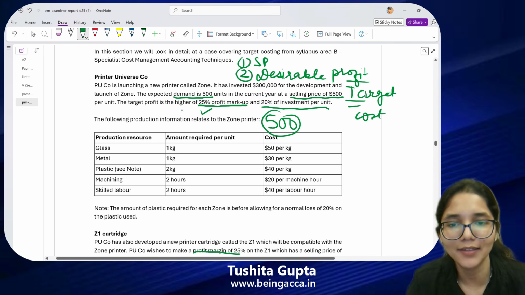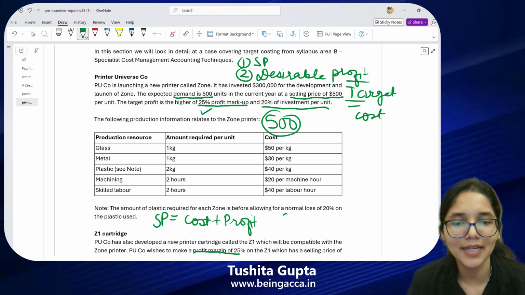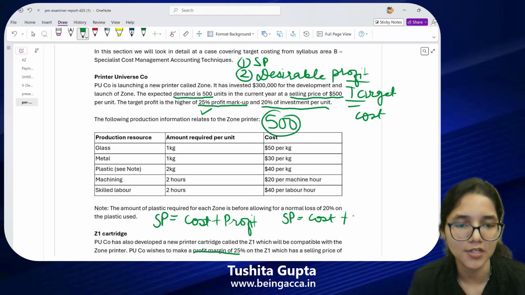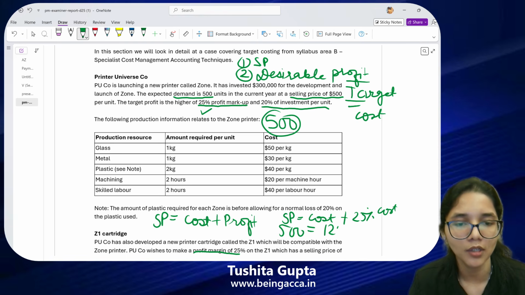So how will I find it out over here? I know that my selling price is nothing but the total of my cost plus the profit. This is the equation I have studied. So my selling price should be equal to cost, and what should I replace profit with? I can say profit is 25% of my cost. So plus 25% of my cost. Now I am given 500, that is the selling price, which will be equal to 125% of the cost.